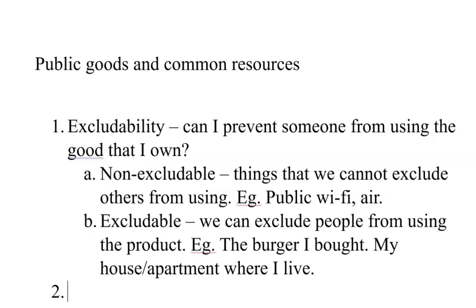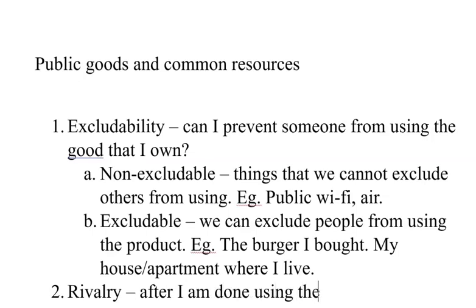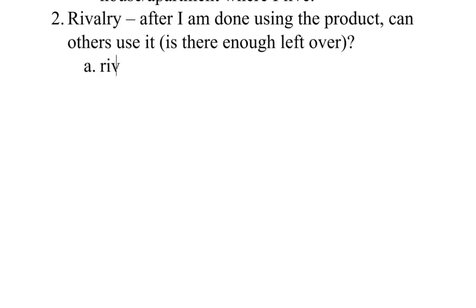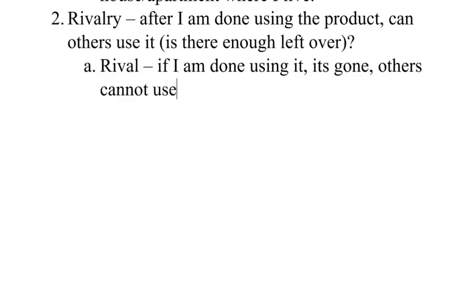The next classification is called rivalry, which is basically, after I am done using the product, can others use it? Is there enough left over? For rivalry, we have goods that are rival, which means if I am done using it, it's gone. Others cannot use it. Things like food, maybe my pen or pencil, and other products. Once I'm done using it, there isn't any available for the other person to use.